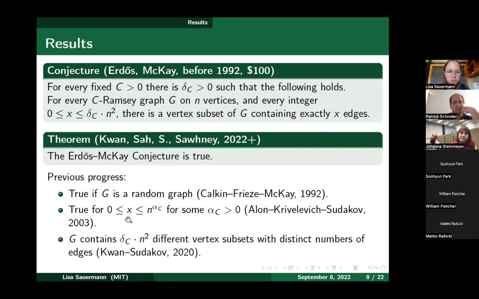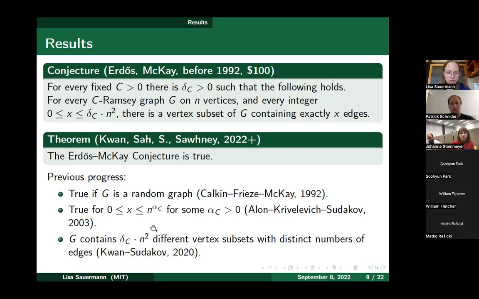It was also proved for some smaller range of x about 20 years ago by Alon, Krivelevich and Sudakov. They proved that it's true when you let x range from 0 to n to the alpha for some positive alpha depending on C. So this threshold is much smaller than this one. In some initial small range of x, this conjecture holds.